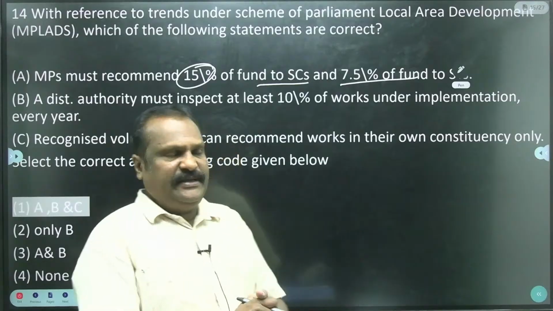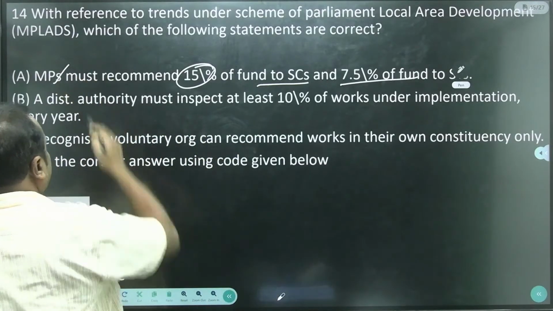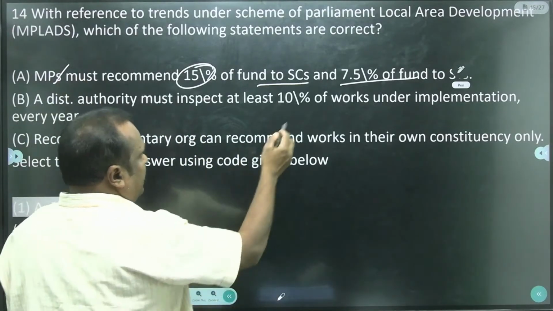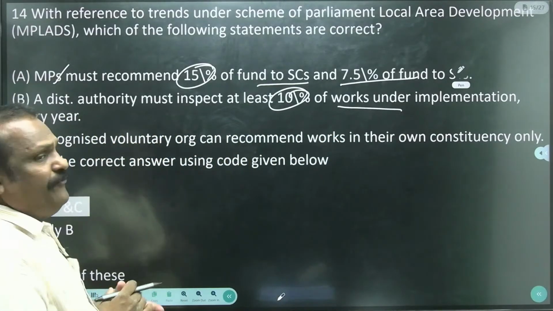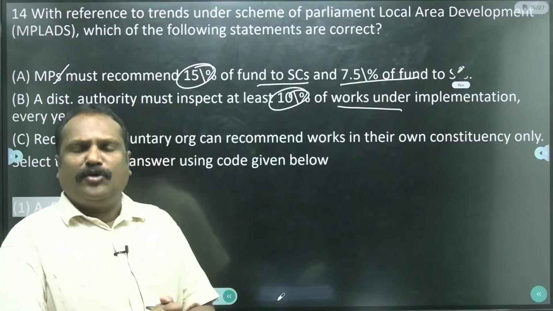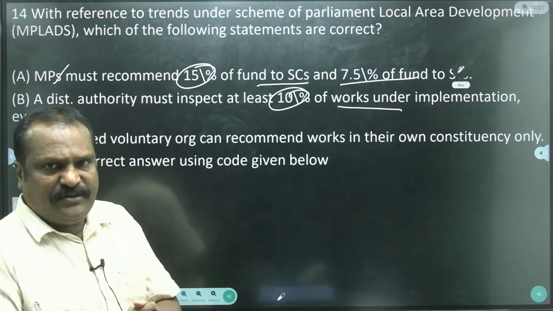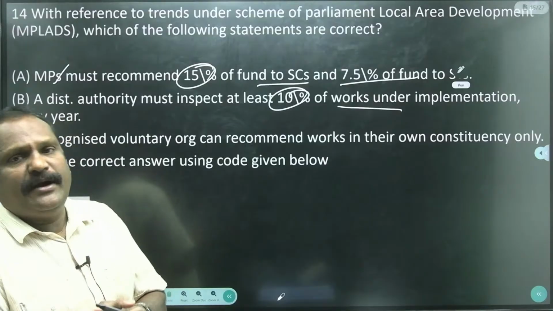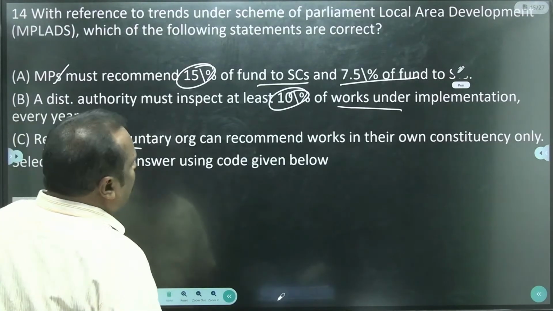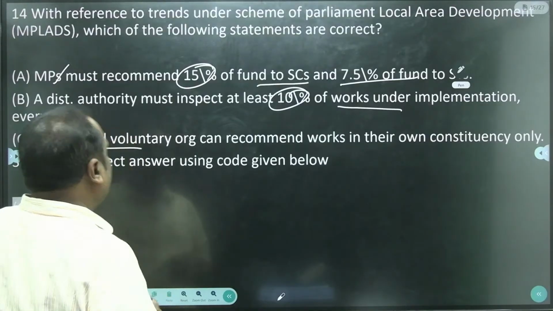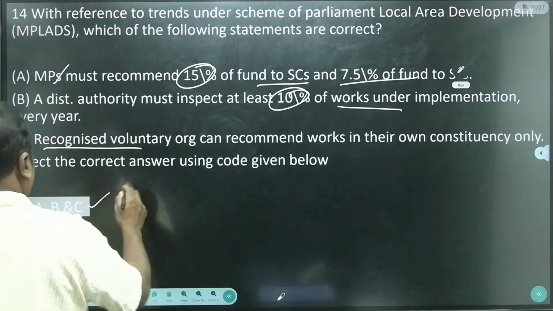Yes, this statement is correct. The district authority must inspect 10% of the works under implementation every year. Yes, the district collector has to monitor at least 10% of the implemented works. And the recognized voluntary organization also can recommend works in their own constituency. So A, B, C are the correct answers.